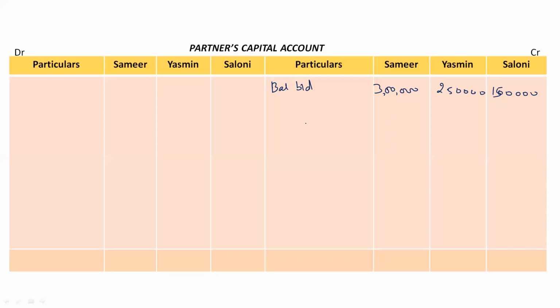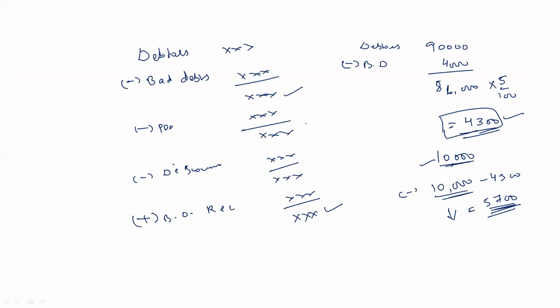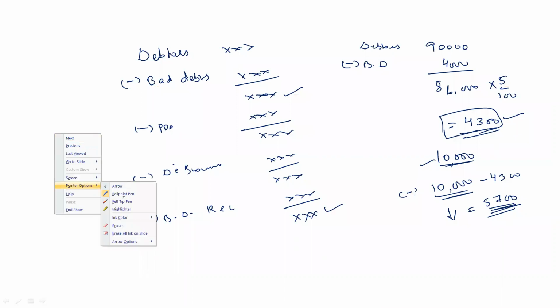After capital, we'll record the goodwill. For that, we have to do a working note, right? So first working note is calculation of retiring partner Samir's share of goodwill.